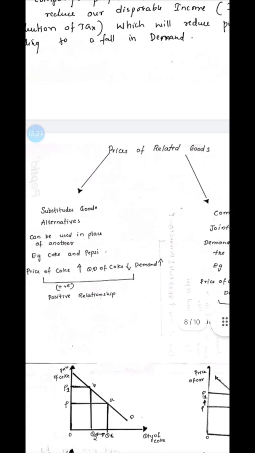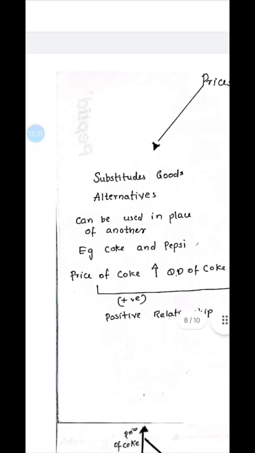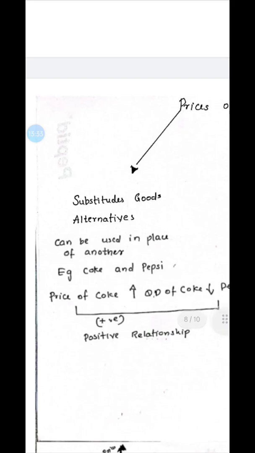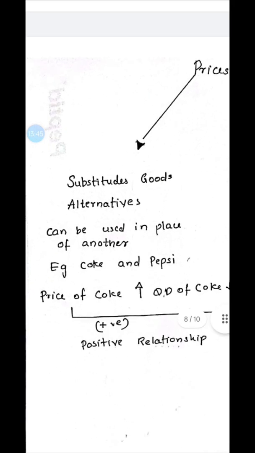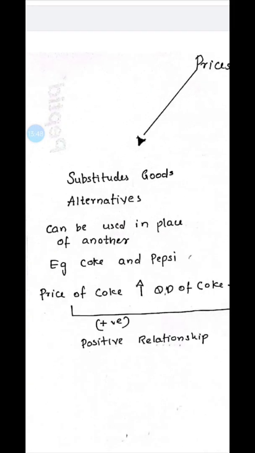Prices of related goods, which means substitute goods and complementary goods. Substitute good means that there is an alternative. Instead of one product, you can go for the other product. Suppose Coke and Pepsi. If you think Coke is expensive, like it increased the price from 20 to 25 taka, but Pepsi, the competitor, did not change the price. The price is as it is. So the people will go for Pepsi.